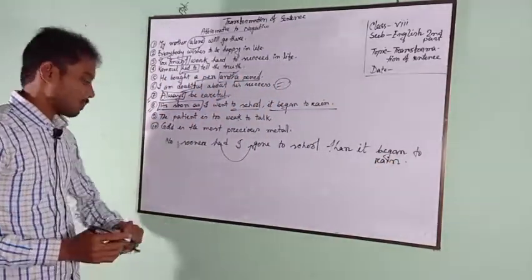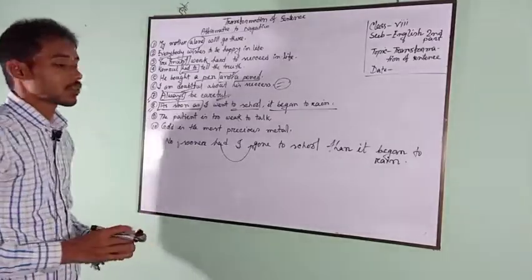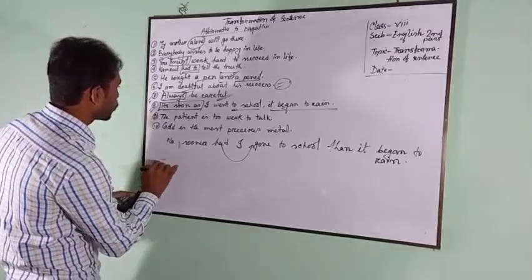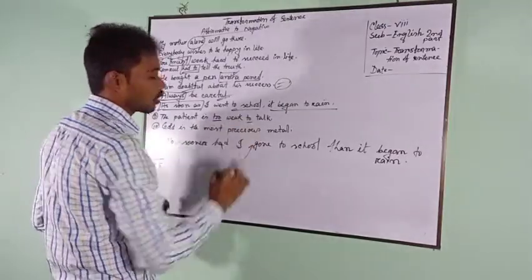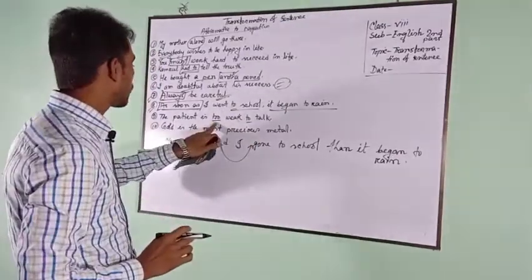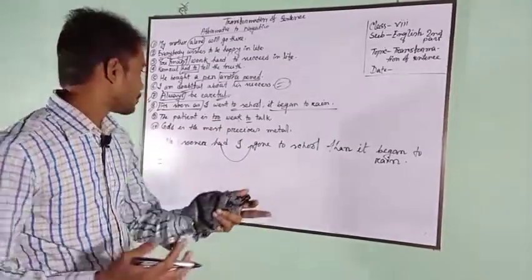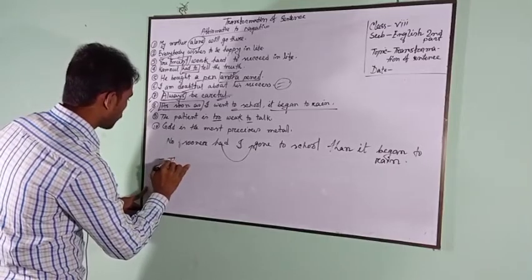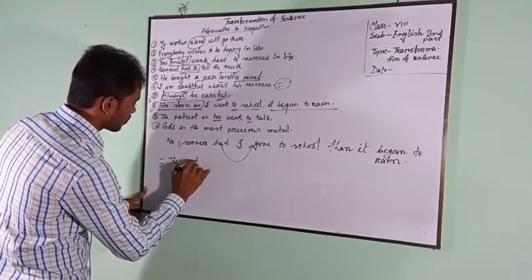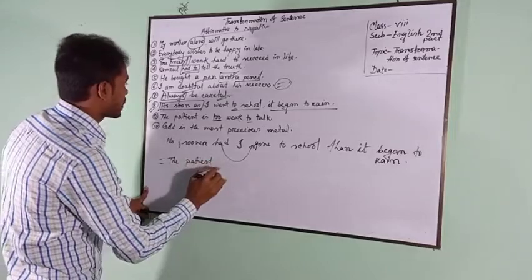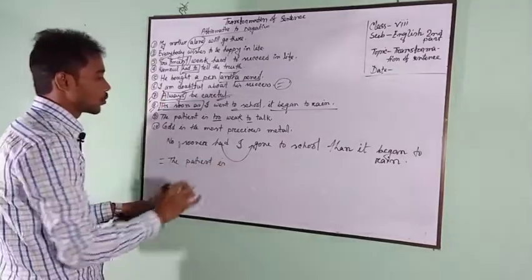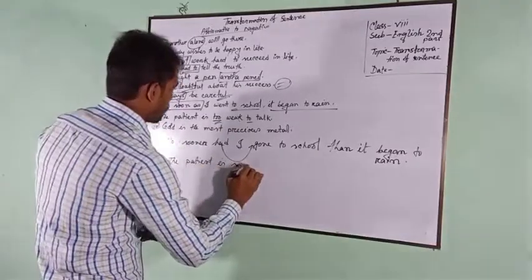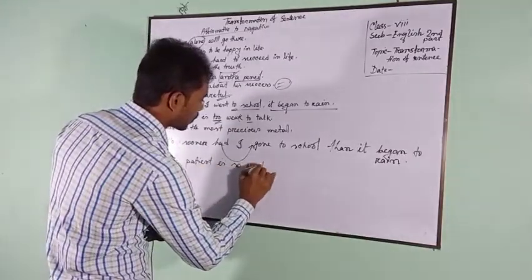Next, the patient is too weak to talk. Instead of too dot dot to, we can write: the patient is so weak that.